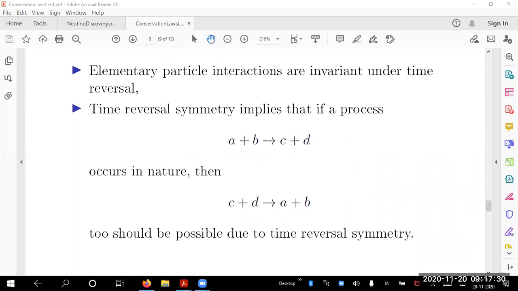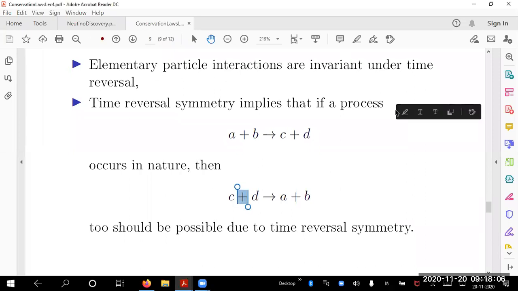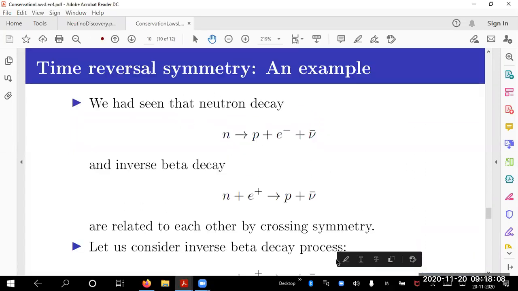Crossing symmetry tells you that if you replace a particle by an antiparticle when it goes to the left hand side, that is a related symmetry. Expect such a process to happen. So it is the slogan for another symmetry. You have to classify in your mind what is a continuous symmetry and what is a discrete symmetry. You make a list by working in your mind whatever has been told, and then you will understand this. So this is time reversal symmetry. I have time reversal symmetry and associated processes that I should check. With that, I can give you some examples.